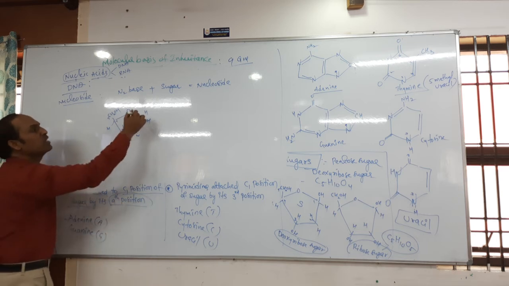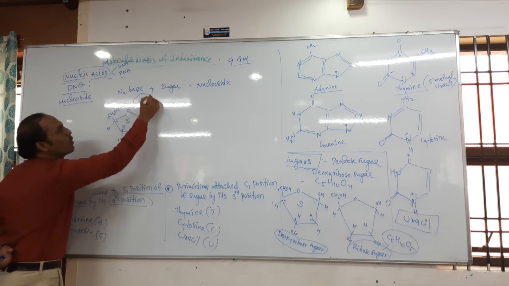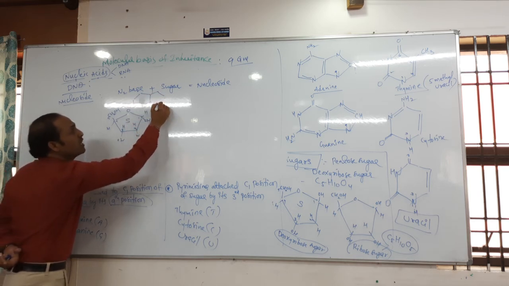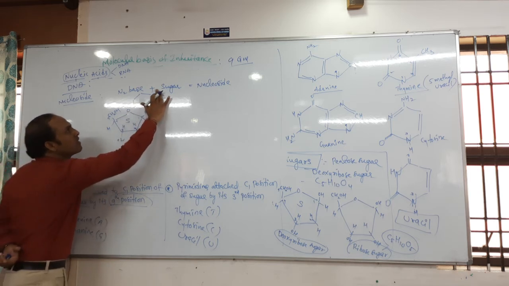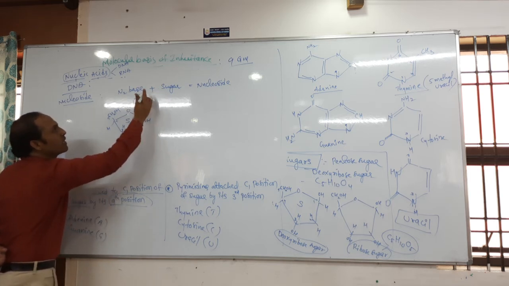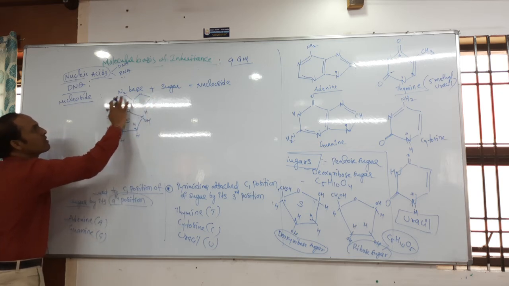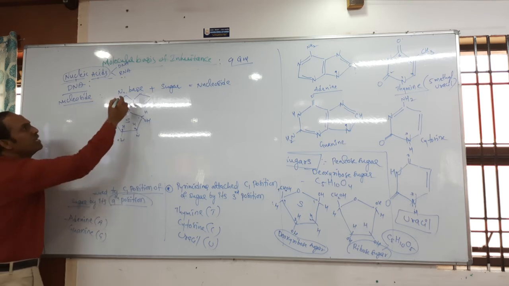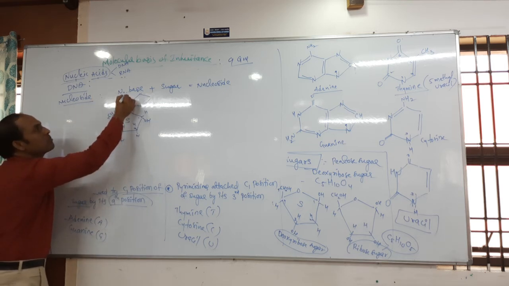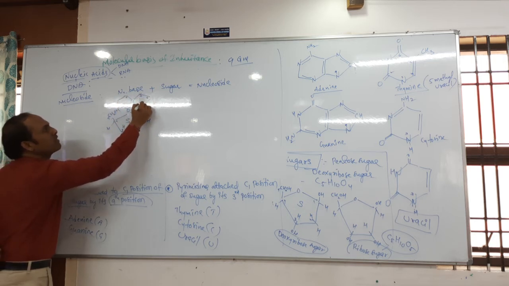C1 means what? First position of the sugar, and by its which position? Ninth position. Okay? Suppose here I am completely drawing one of the nitrogenous bases. So this is the nitrogenous base. Students, do you remember? This is the first carbon, and the second, third, fourth, fifth, sixth, seventh, eighth, ninth.